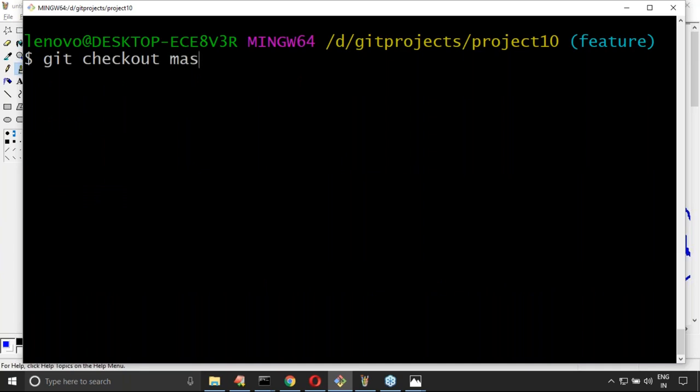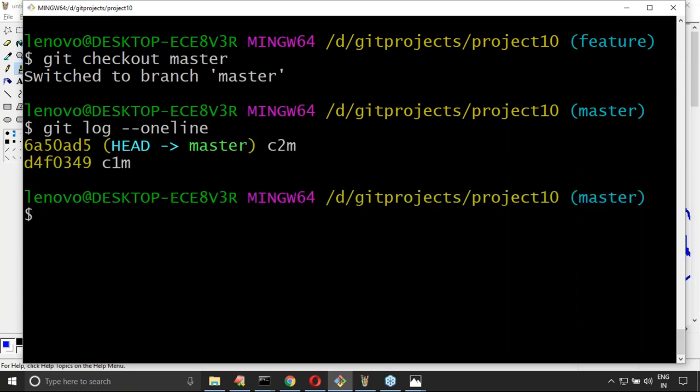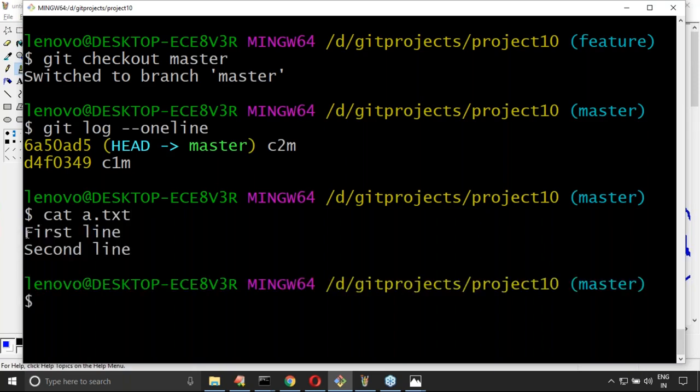git checkout master. Now observe, git log --oneline. How many are there? Only two commits. Next, cat a.txt. How many lines? Respond clearly. Only two lines, because we didn't merge. Only two lines. Perfect.